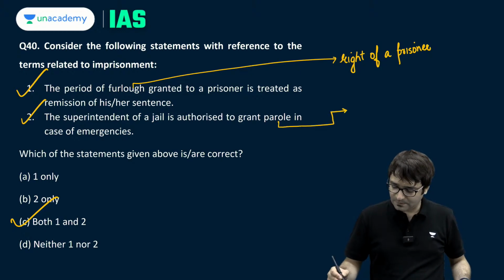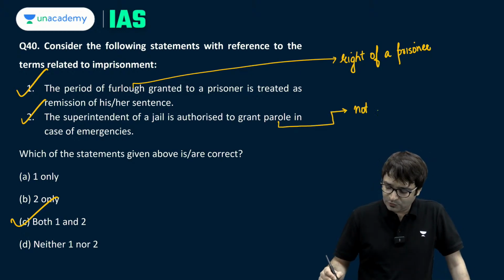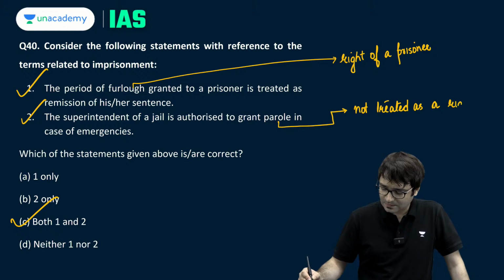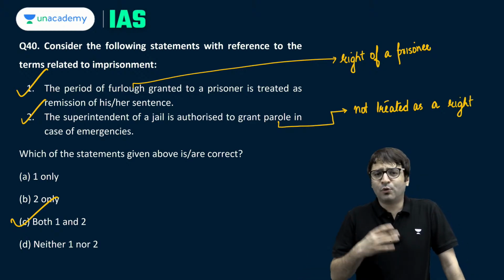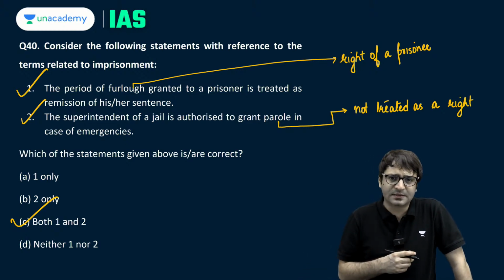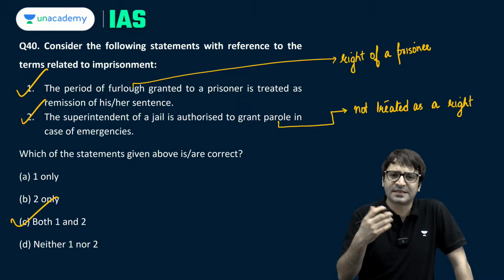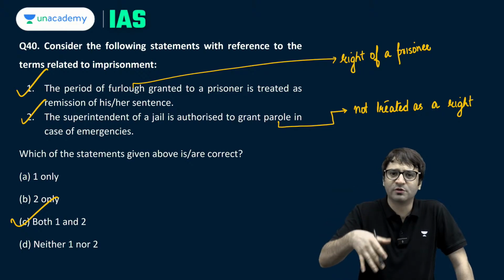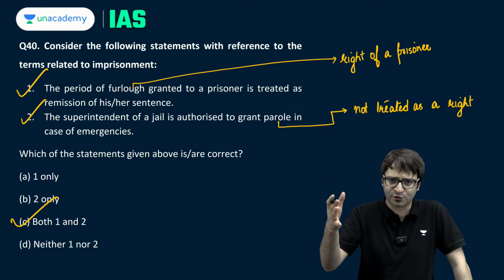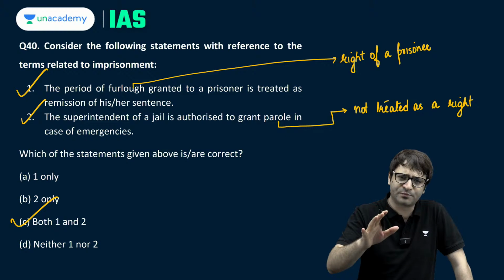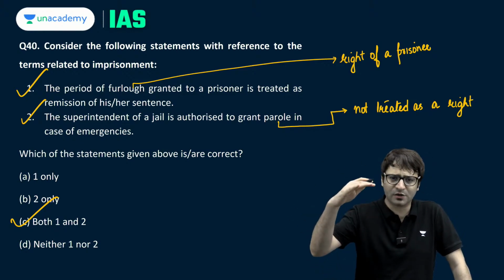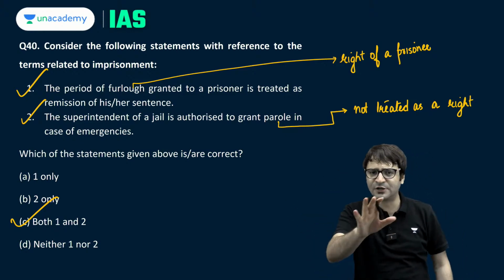Parole is not treated as a right. And both are governed by the Prisons Act of 1894. But the point is, since prison is a state subject under the distribution of powers under Schedule 7 of the Constitution, different states have different prison rules. Although there is a model law, they have different rules, as you're aware.